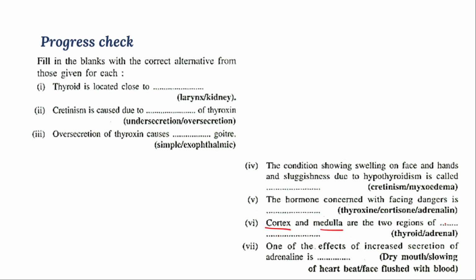Cortex and medulla are the two regions of the adrenal gland. We already know that the adrenal gland has two parts.